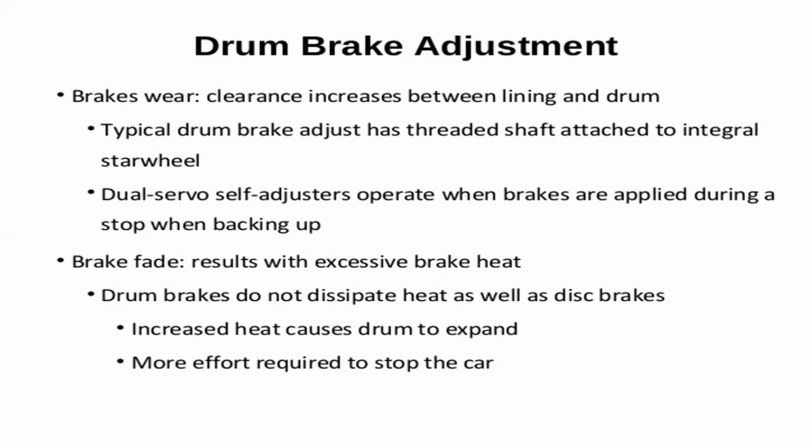A typical drum brake adjustment has a threaded shaft attached to an internal star wheel, and the dual servo self-adjuster operates when the brakes are applied during a stop when backing up. Next, brake fade. Drum brakes do not dissipate heat as well as disc brakes. The heat generated on the drum brakes increases and causes the drum to expand. More effort is required to stop the car.